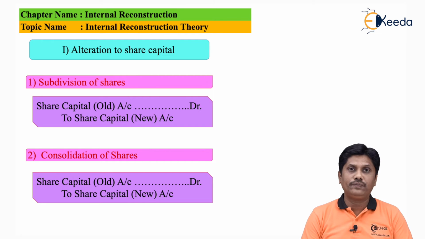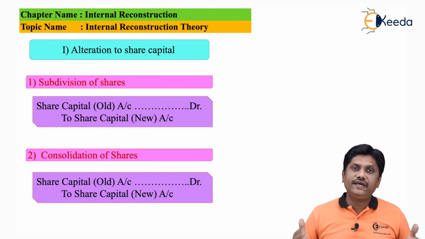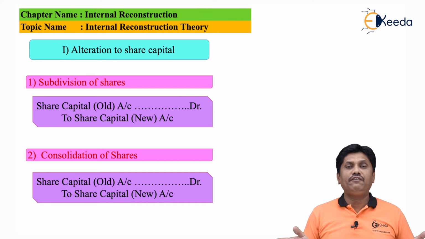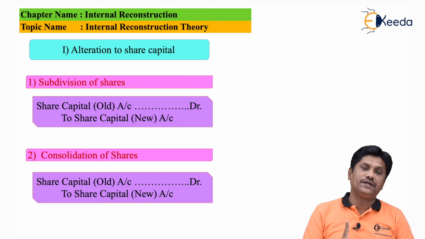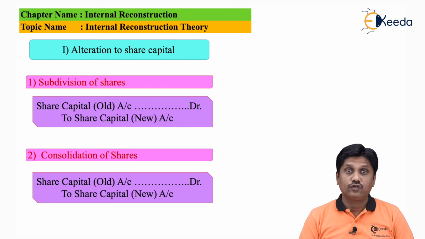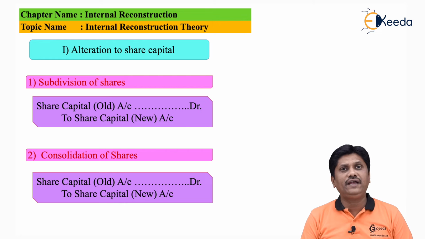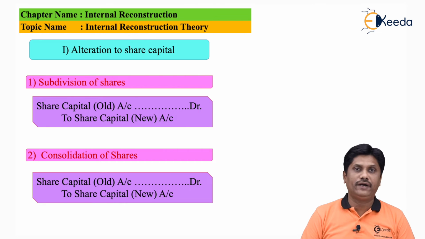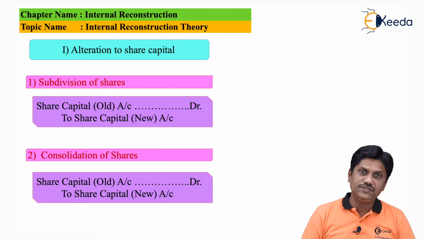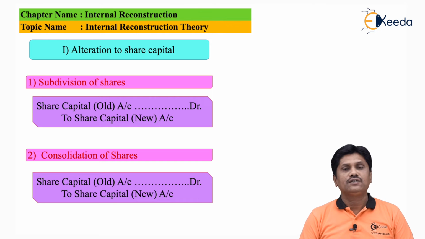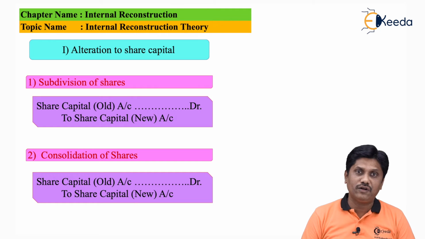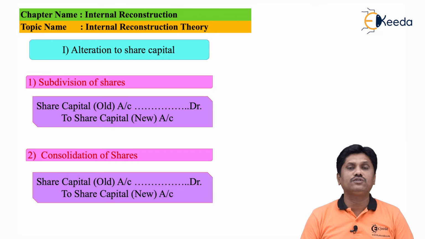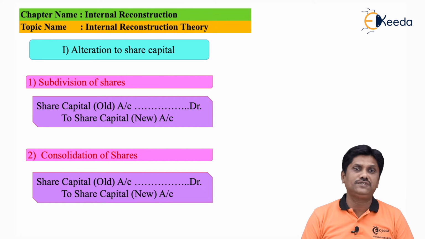Next is consolidation of shares. Consolidation of shares means what? Earlier I have 10 shares of 10 each, and now it is getting converted into one share of rupees 100 each. Total amount will remain same. Once again my entry will be old capital account debit to new capital. Old capital will be of 10 rupees each and new capital of rupees 100 each. The change will be only in terms of number of shares. Earlier there might be a larger number of shares. In future there will be a lesser number of shares. In this way, we will do the consolidation of shares entry.